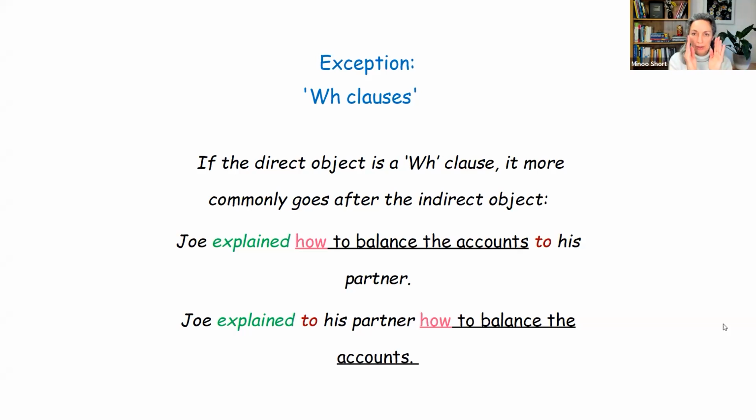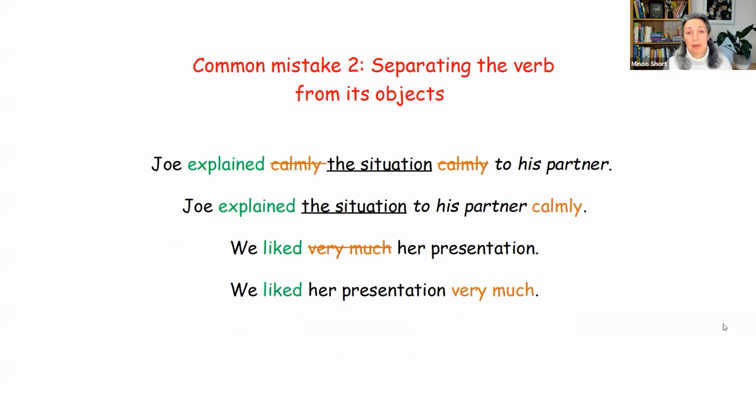Otherwise, verb, direct, indirect. So another common mistake then becomes separating the verb from its objects by adverbs. For example, saying things like "Joe explained calmly the situation to his partner," or "Joe explained the situation calmly to his partner." Don't keep the verb and the objects together, and then come the adverbs. So "Joe explained the situation," direct object, "to his partner," indirect object, "and then the adverb calmly."